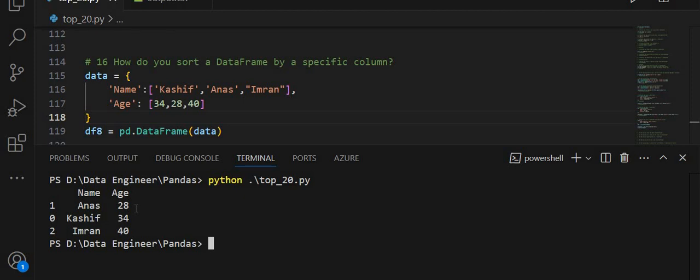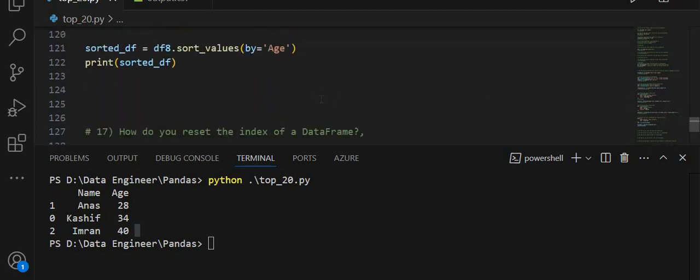As you see, 28, 34 and 40. For Kashif I have 34, for Anas I have 28, and for Imran I have 40. So I sort the data frame by a specific column name, in this case age.